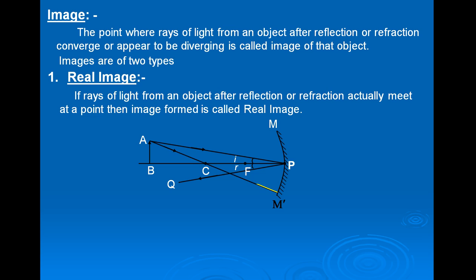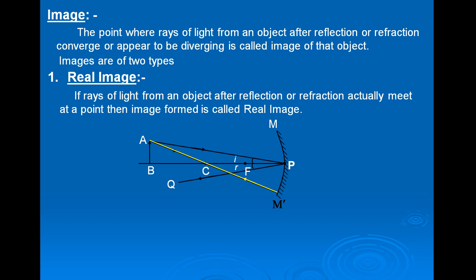Now second ray of light passing through center of curvature returns along the same path after reflection, because any ray of light passing through center of curvature returns along the same path after reflection.